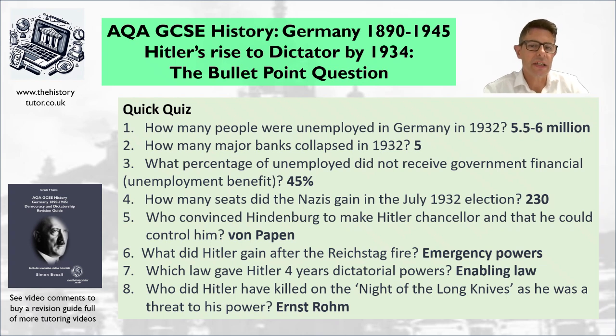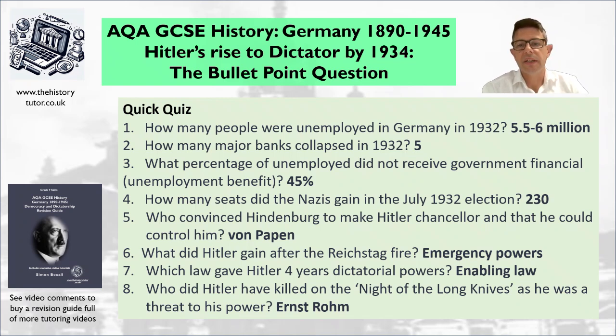So for question 2, you might consider the amount of major banks collapsing. That was 5. So again, really valuable piece of evidence because you might be considering how the middle class and business owners were impacted by the Great Depression and how they might have voted for more extreme parties, particularly the Nazis, and helped their rise to power if you're looking at financial, economic reasons for their rise to power.